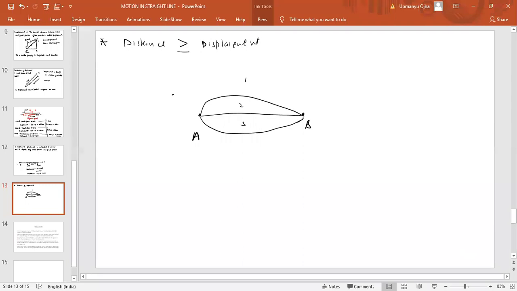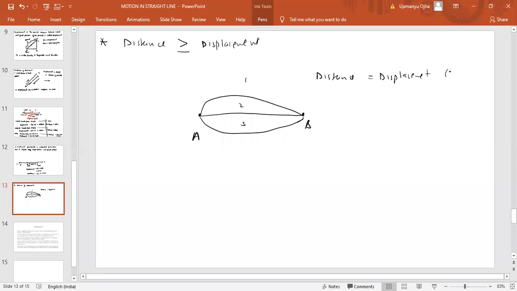Now, if you take path 1, path 2, and path 3, all three paths have distance covered. But path 2 is the shortest distance between A and B, which means if you take only path 2, then distance is equal to displacement.